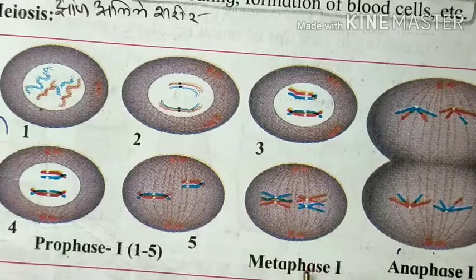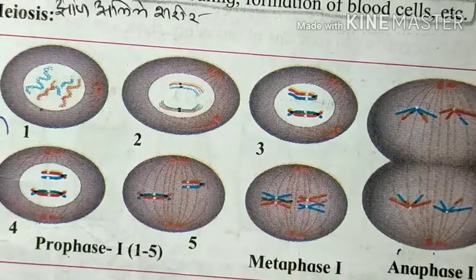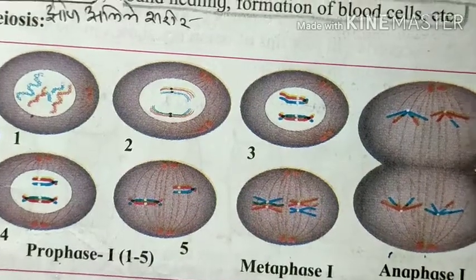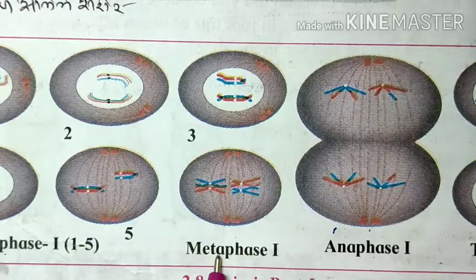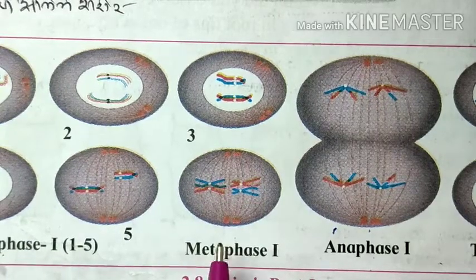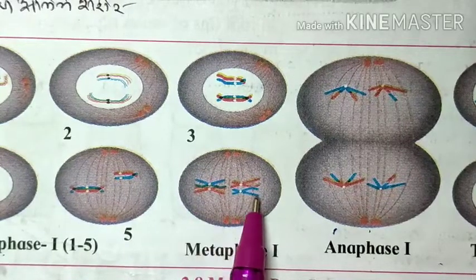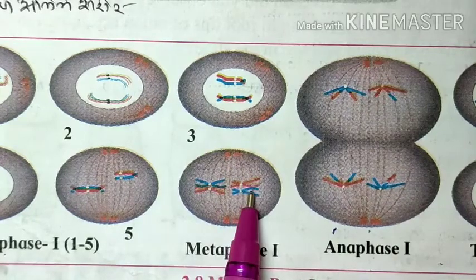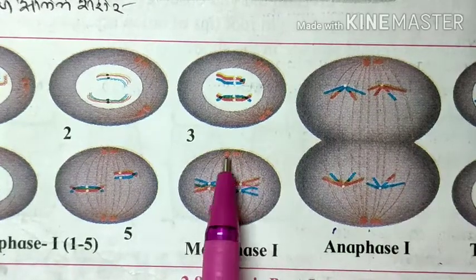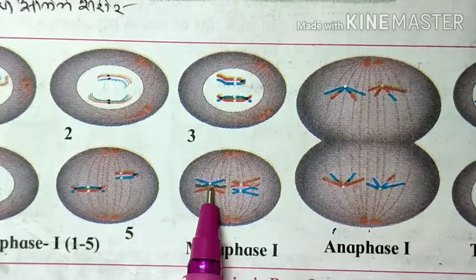Then the second step of meiosis 1 is metaphase 1. In this case, again you see the chromosomes arranged at the equatorial plane, same as in mitosis. Spindle fibers are present in between the centriole as well as in the centromere.